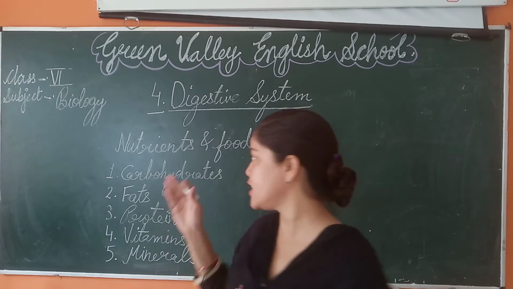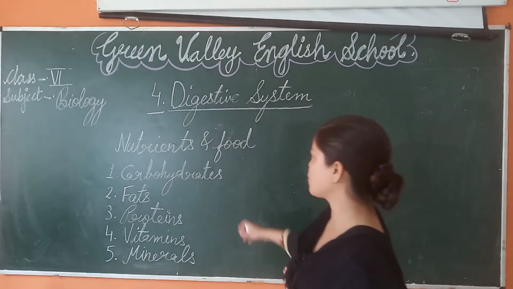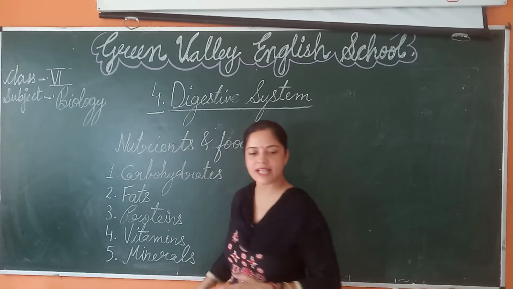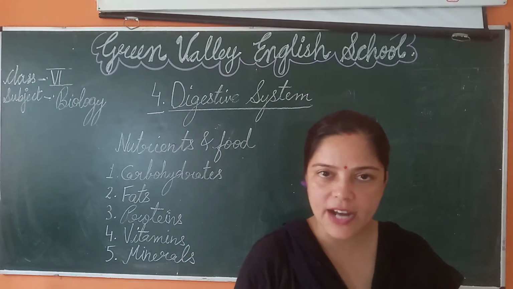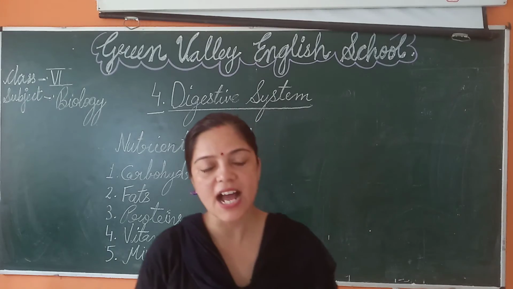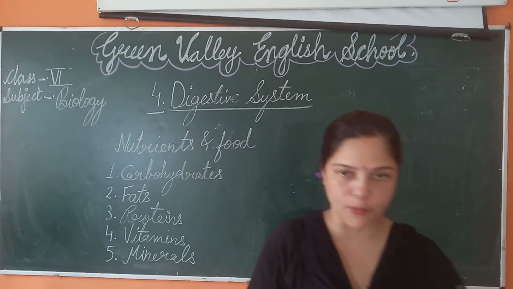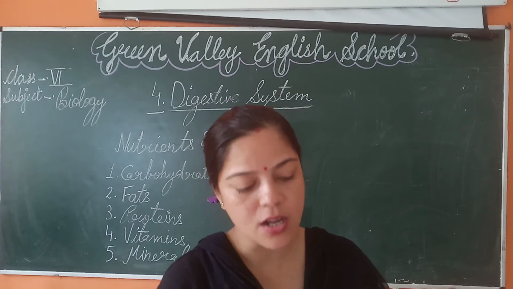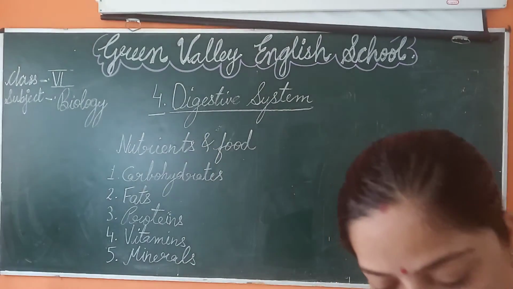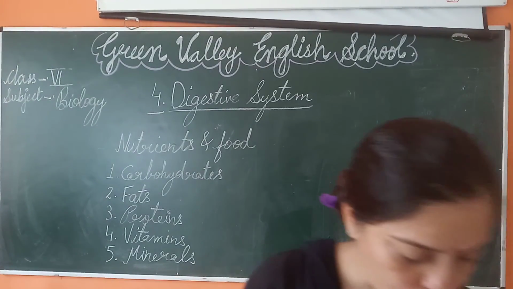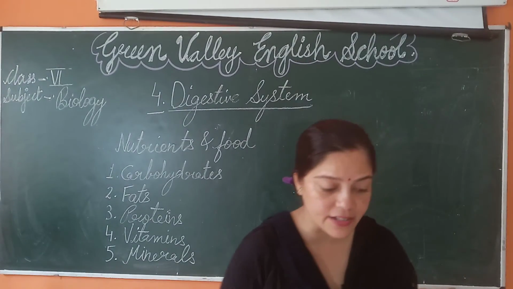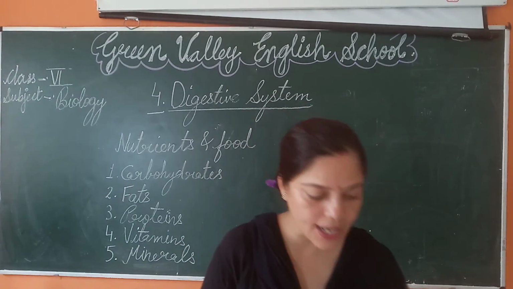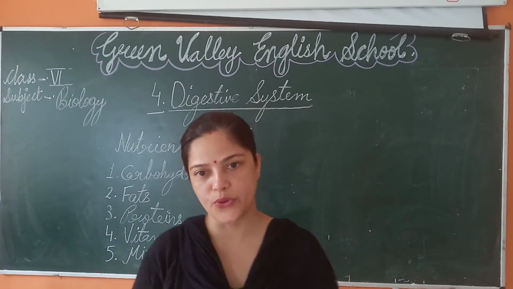These were the types of nutrients: carbohydrates, fats, proteins, vitamins and minerals. Carbohydrates, fats and proteins are needed in large amounts in our body. They are called macronutrients. Vitamins and minerals are needed in small quantity in our body. They are called micronutrients.